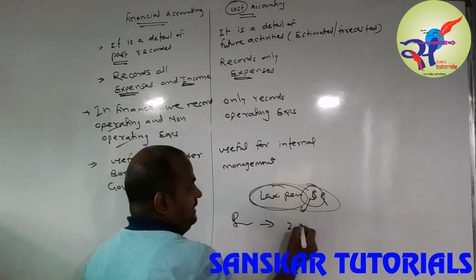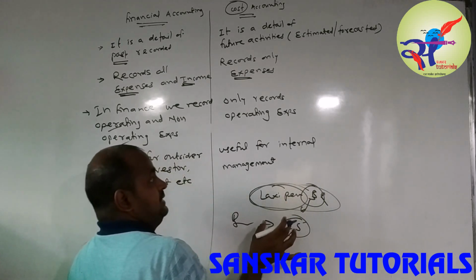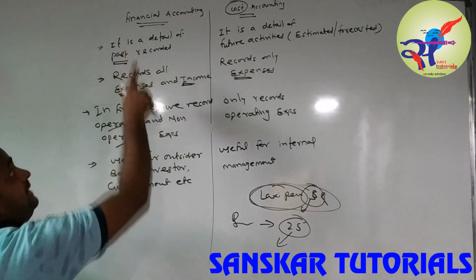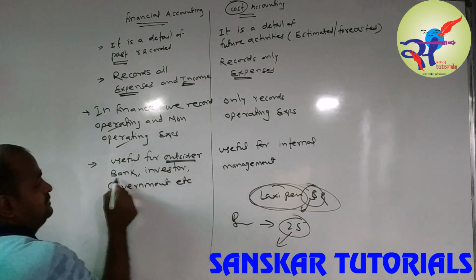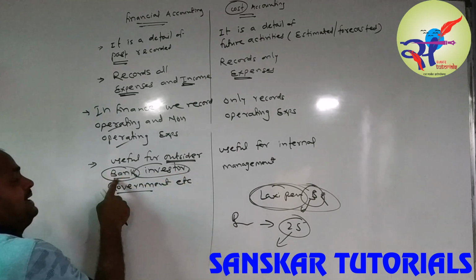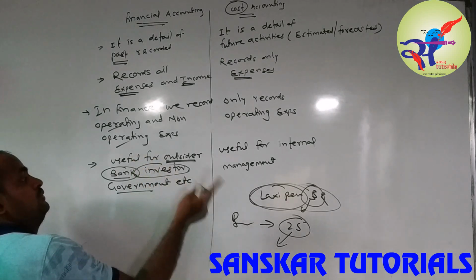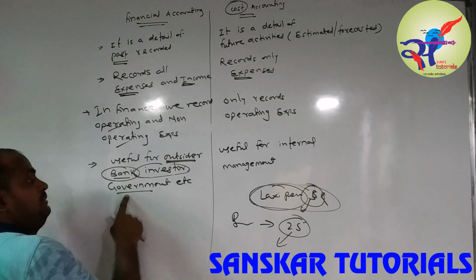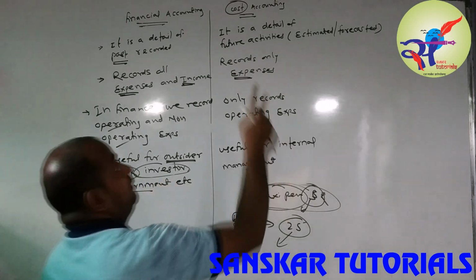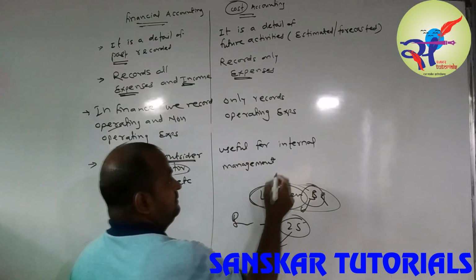Bread. One bread is 25 rupees or 20 rupees, whatever. But how they get that 25 rupees is only known by that bread company. So remember, financial accounting is useful for the outsider: bank, investor, government. Why bank? Because they will give the loan. Investor, those who want to invest. Government, because of tax purpose. So financial accounting is useful for the outsider, while the cost accounting is useful for the internal management inside the company.